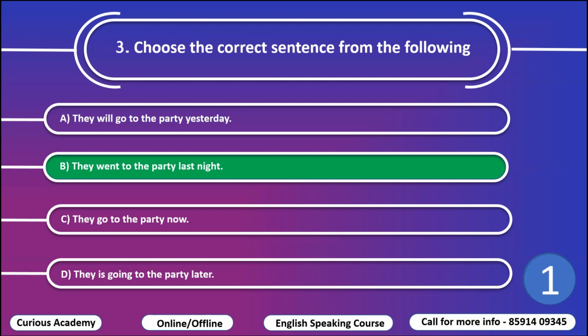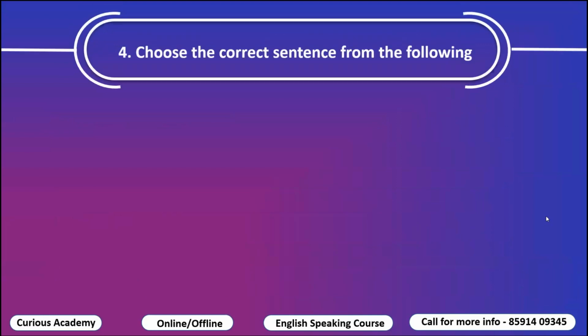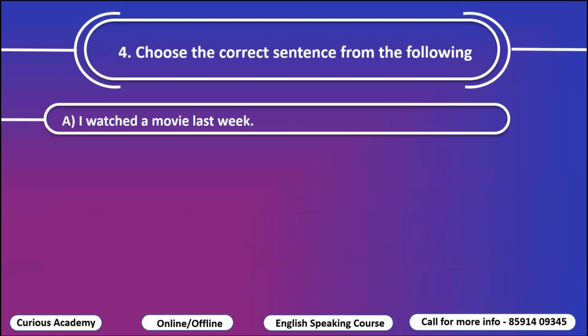So they have written now here, but now is used with the present continuous tense. So here it should be is, am, are, but is, am, are is not written here. D, they is going. For they, we use are, not is, because they is plural. Therefore, D is wrong.